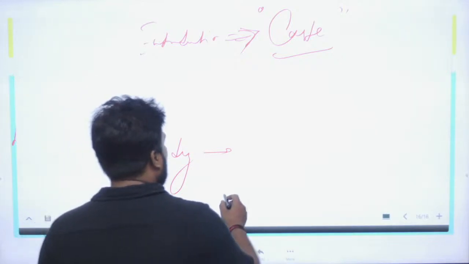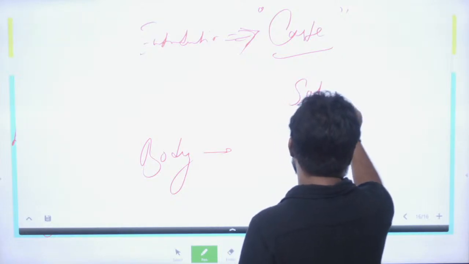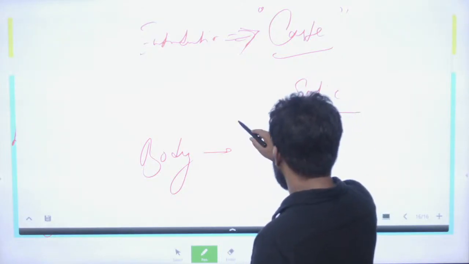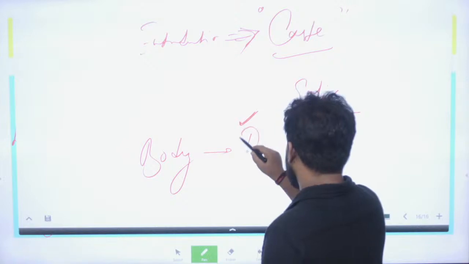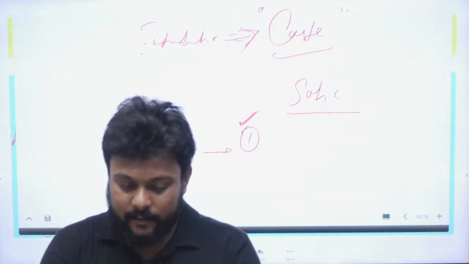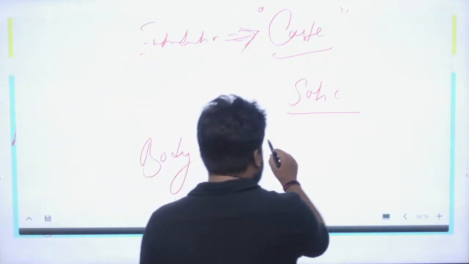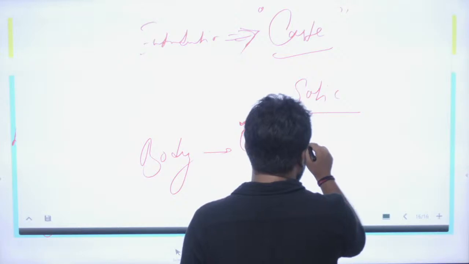And in the body part, you have to give one set of arguments, caste as a static thing. Okay, so again, why is this caste static? The caste is static in India because of the following. You have to write this argument: the segmental division of the society.